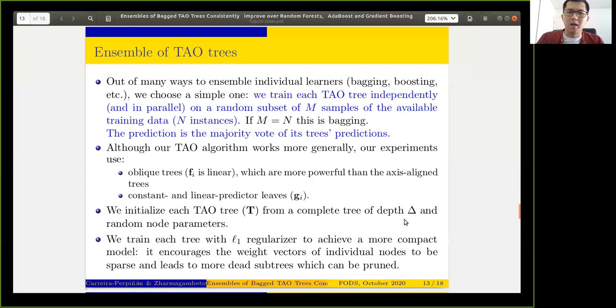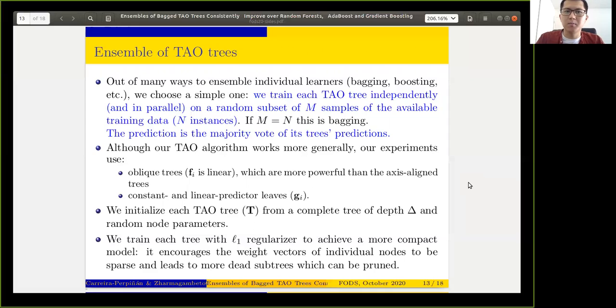Okay, and finally, given that we can train a single tree, now we can collect them into a forest. There are multiple ways to do it, and we explore probably the simplest one, bagging each TAO tree into a forest. Our primary goal here is to show that even such a simple technique brings a huge improvement in terms of accuracy. We also wanted to make our algorithm really fast and scalable, okay?